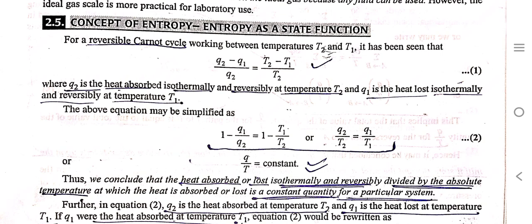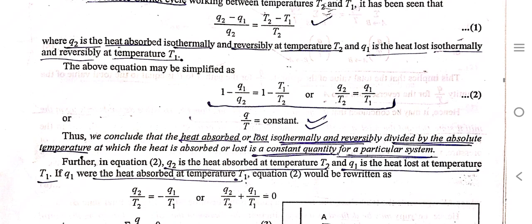Next topic is the concept of entropy. Entropy is a state function. For a reversible Carnot cycle working between temperatures T2 and T1, it has been seen that (Q2 minus Q1) upon Q2 is equal to (T2 minus T1) upon T2. The above equation can be simplified as Q2 by T2 is equal to Q1 by T1. We conclude that the heat absorbed or lost isothermally and reversibly, divided by the absolute temperature at which the heat is absorbed or lost, is a constant quantity for a particular system.